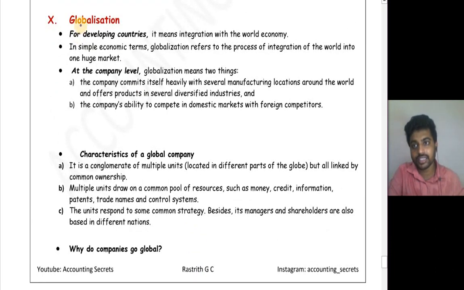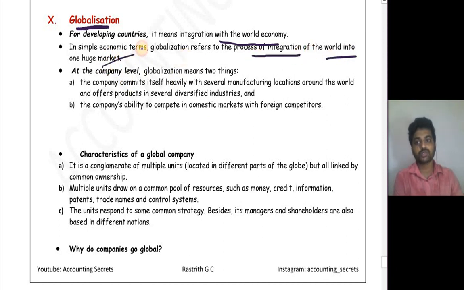Our last topic is globalization. Globalization from the point of view of a nation is one thing; from the point of view of a company, another. First, for developing countries, it means integration with the world economy. In simple economic terms, globalization refers to the process of integration of the world into one huge market. Here, barriers were taken away from country to country. Border barriers were removed. Any country can sell anything in other countries.